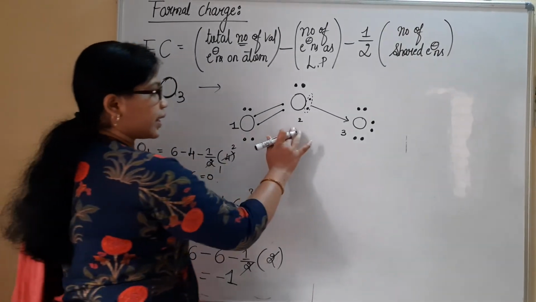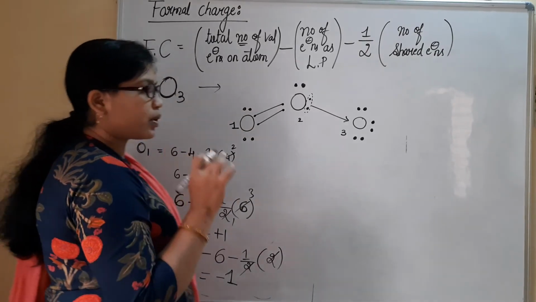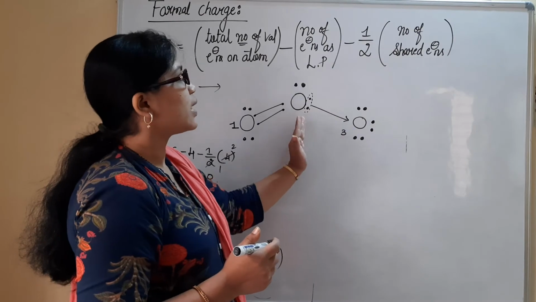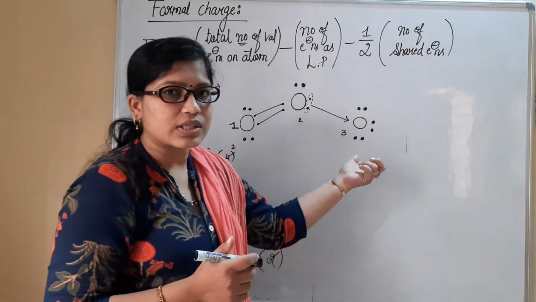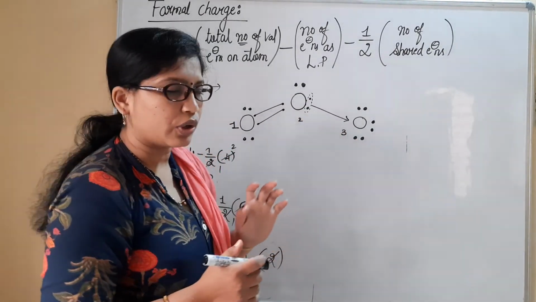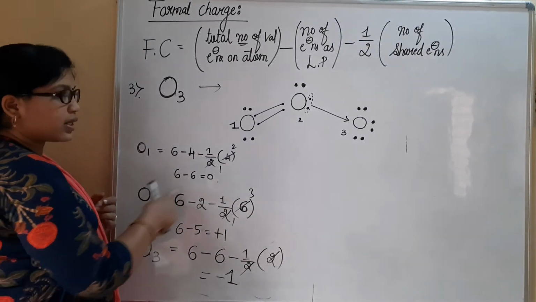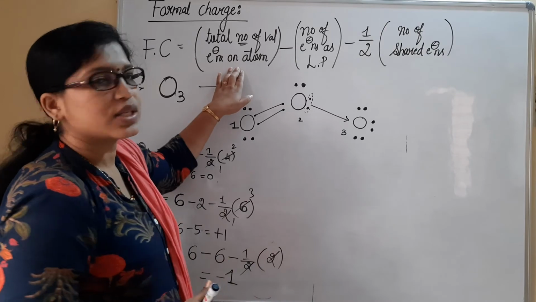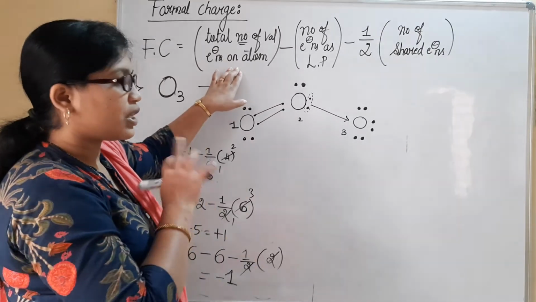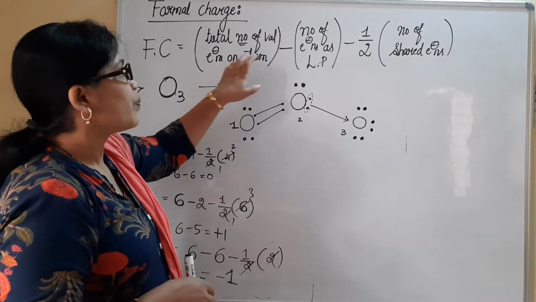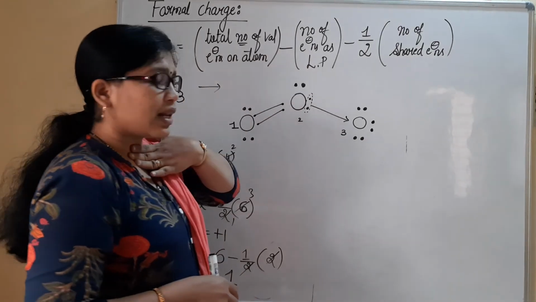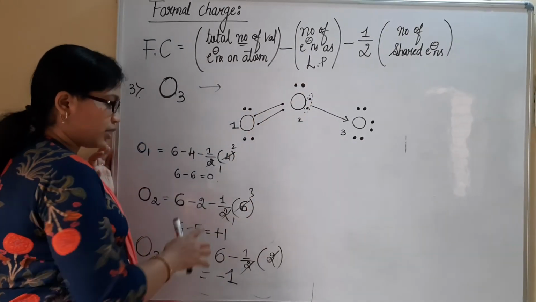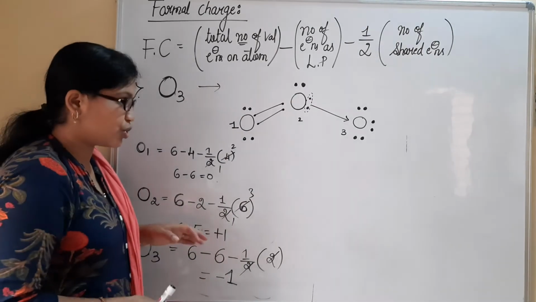Let us consider the second oxygen atom. I must have told you regarding these 2 electrons. These 2 electrons are completely donated to the third oxygen atom to form the dative bond. Just see here, for oxygen atom 2, we know that there are 6 valence electrons. The total number of valence electrons is 6, and it is the same for all 3 oxygen atoms. For the number of electrons as a lone pair, there are 2 lone pairs present, so we consider minus 4.